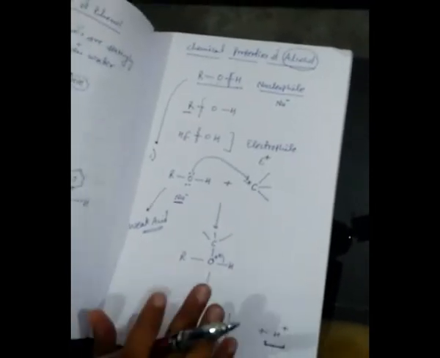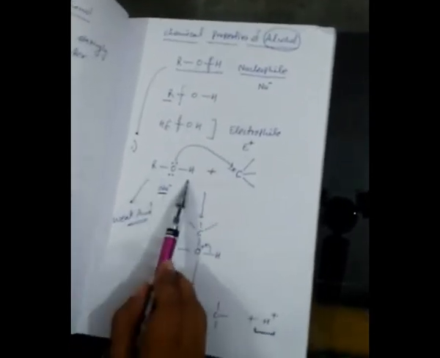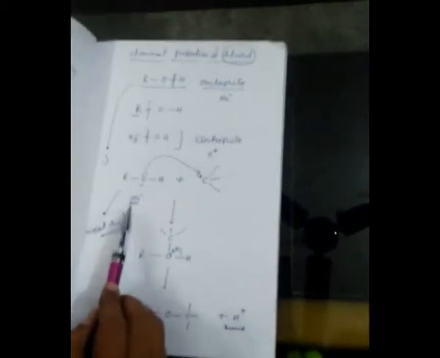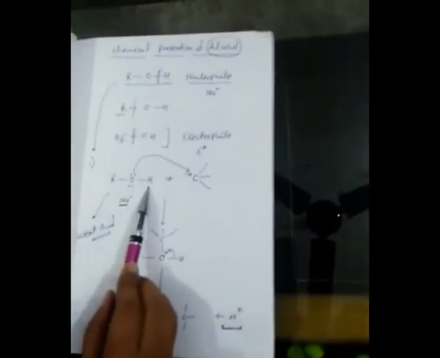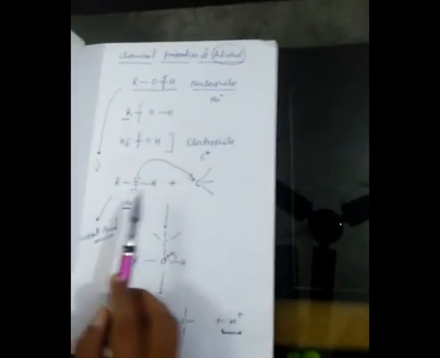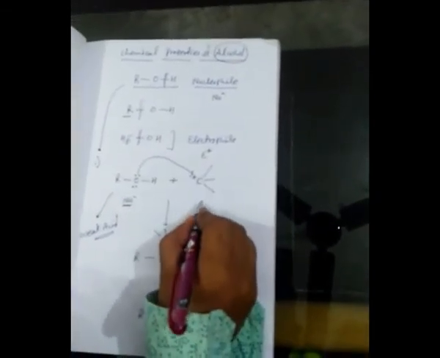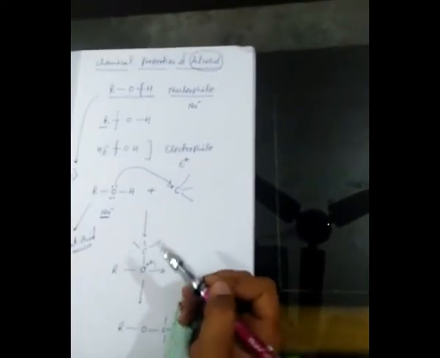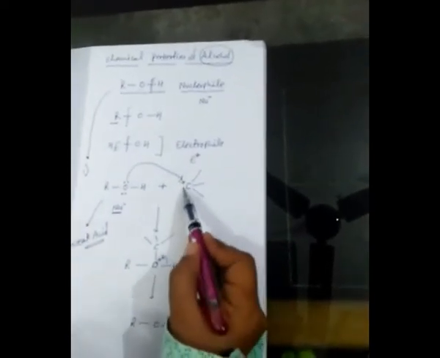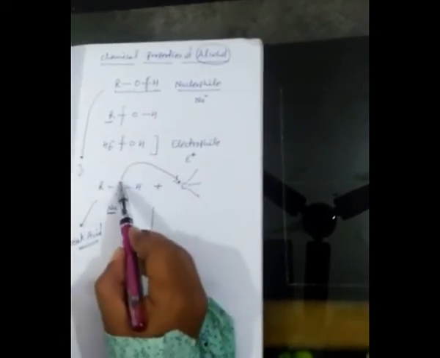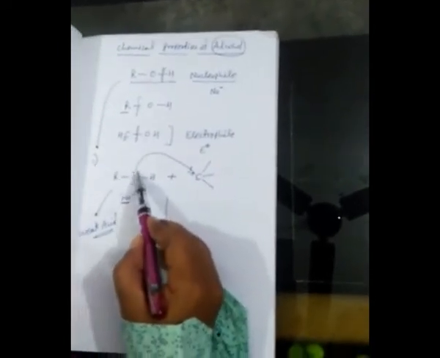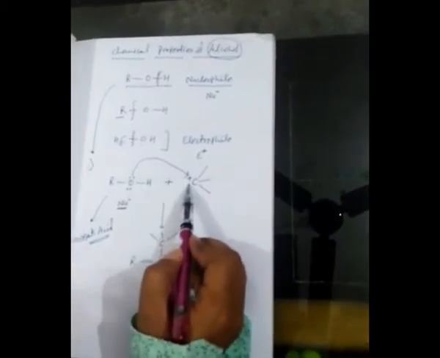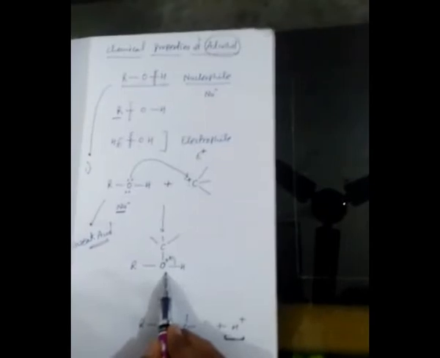So again I am explaining the same thing. When alcohol behaves as a nucleophile, the bond between the oxygen and hydrogen is going to split up. At that time, any electrophile is going to attack. Electrophile meaning any carbocation, which has an extra positive charge. At that time the oxygen's lone pair will give the electron to this positively charged carbon, so this carbon is attached with this.